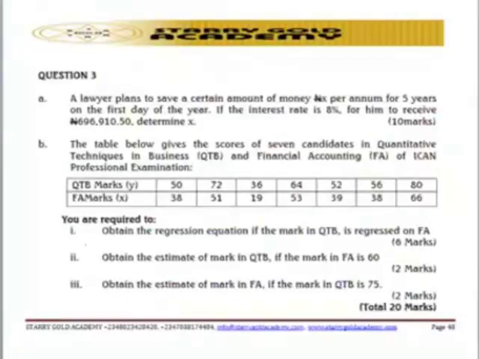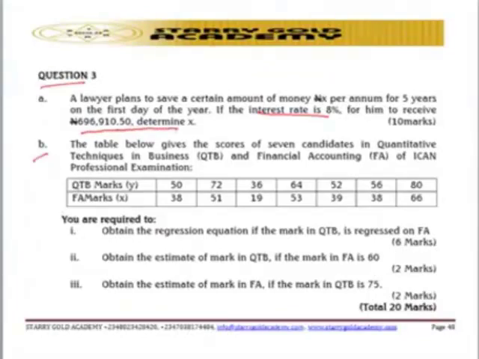Let's move to question number 3. What is it trying to pass to us? Let's look at it. Question number 3, and they said: a lawyer plans to save a certain amount of money, that is X naira, per annum for 5 years, on the first day of the year. If the interest rate is 8%, for him to receive 696,910 naira 50 kobo, determine X.